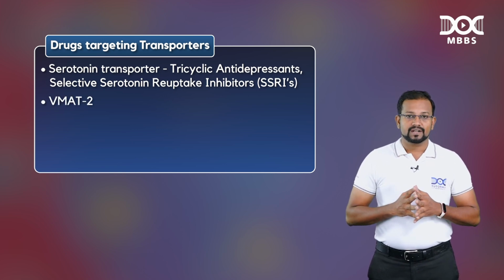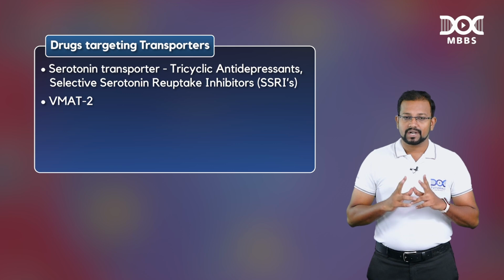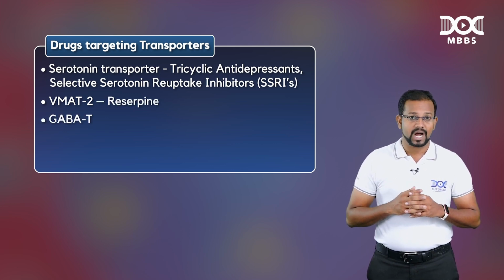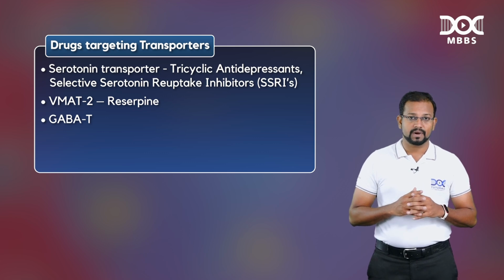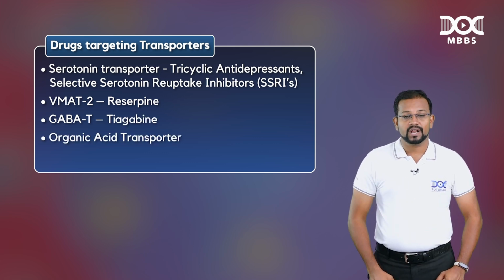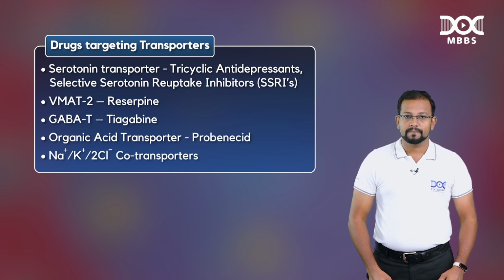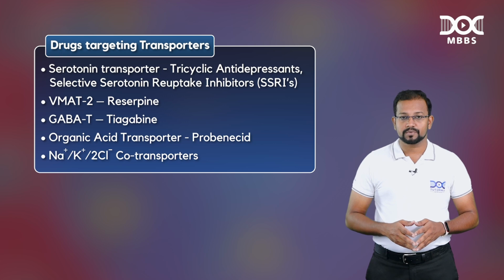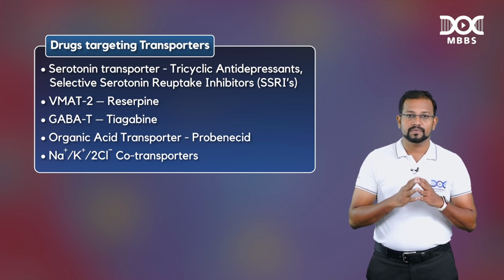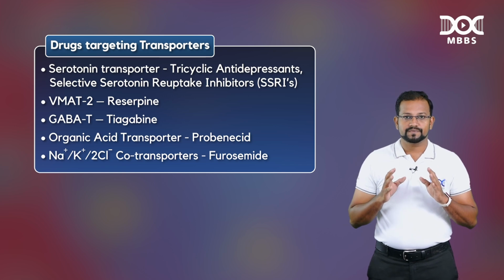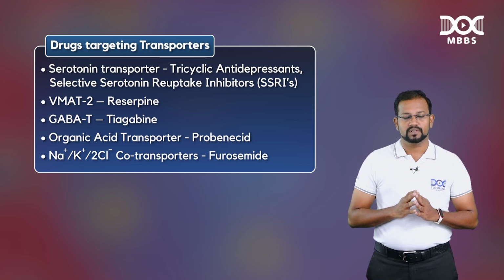We have VMAT, vesicular monoamine transporter type 2, that is inhibited by reserpine. Then we have GAT, the GABA transporter, which is inhibited by tiagabine. Then we have the organic acid transporter, which is inhibited by probenecid, and we have the sodium potassium 2-chloride co-transporter, which is inhibited by the famous diuretic agent, the life-saving drug, furosemide. So these are the different drugs which target the transporters in the human body.